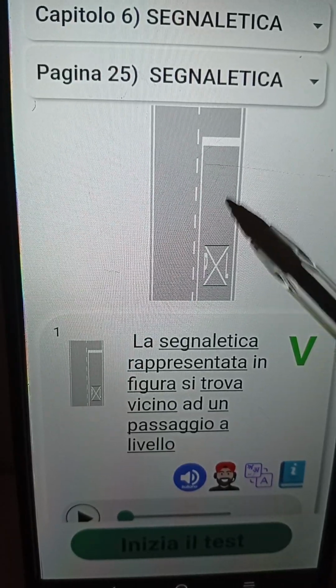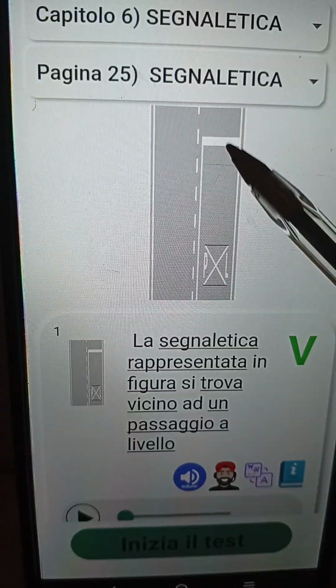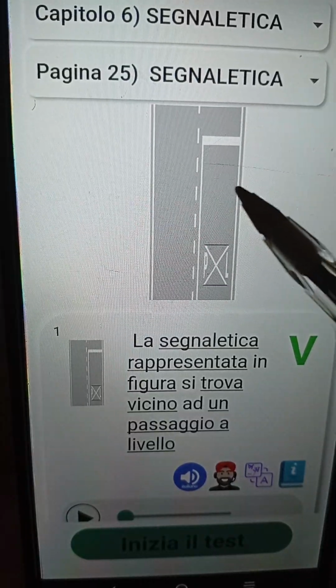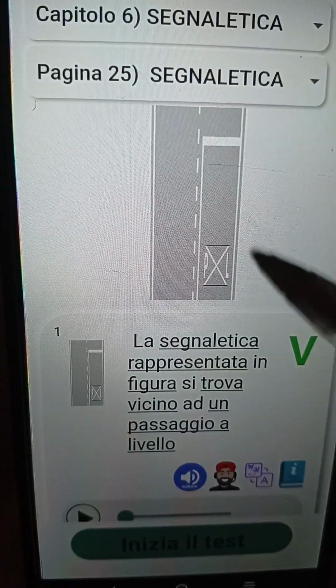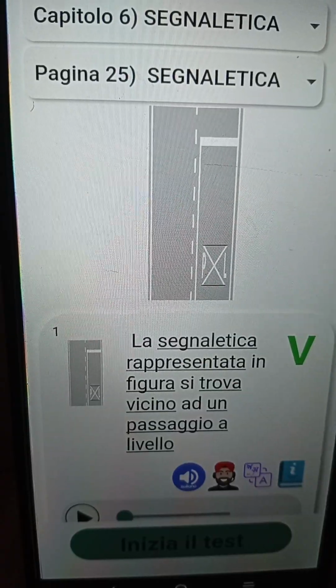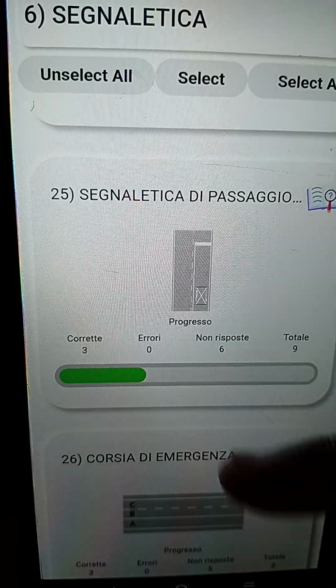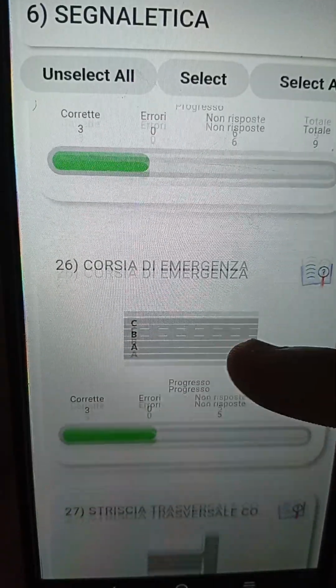Stare attenti ragazzi. Whenever you are circulating in a road that has a binario in it, you have to always go with what? Maximum prudence. You have to go with caution. Stare attenti ragazzi. Now let's go straight to the next one. I have to be very fast.